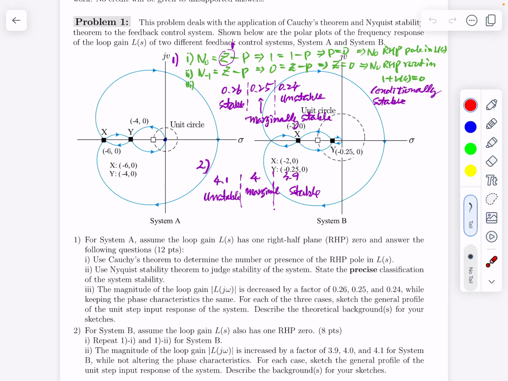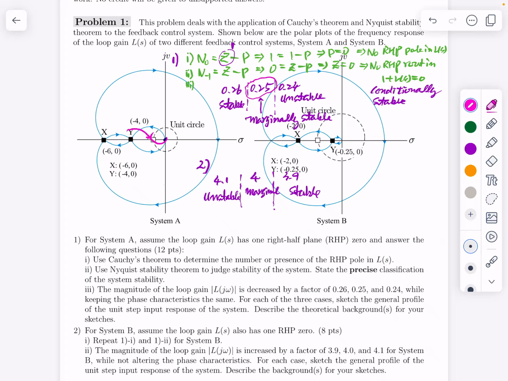Let me use this color. That means this one will be something like this. So it passes the critical point, -1, 0. That means, as I wrote down here, when decreased by 1/4, in terms of its magnitude, the system is marginally stable.